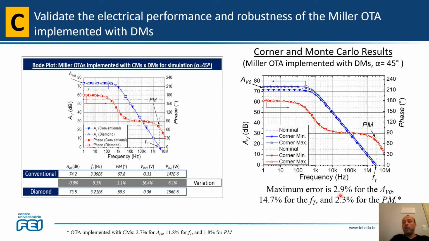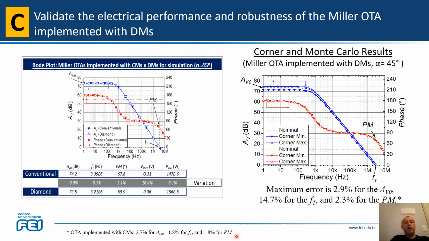When we compare to the result that we presented before regarding the OTA implemented with CMs, we had 2.7% for AV0, a difference of only 0.2%. And really similar results we got for FT and also for PM for both OTAs.